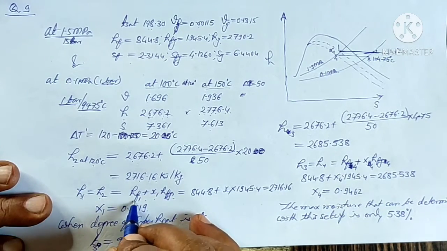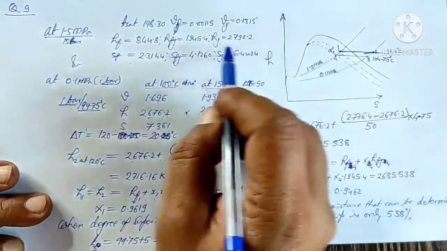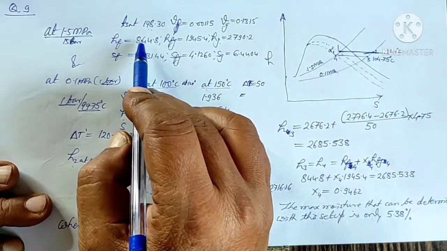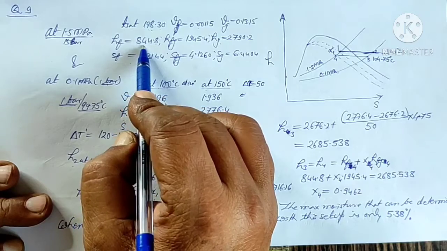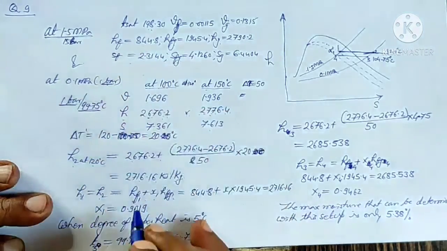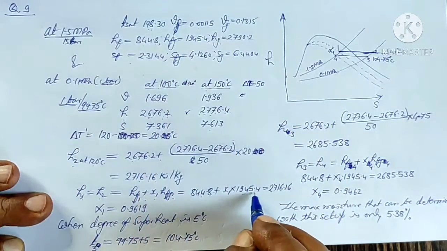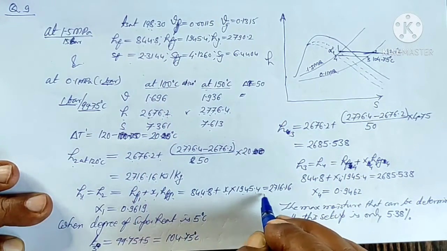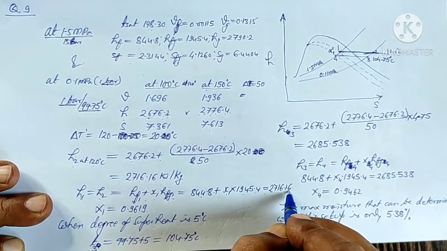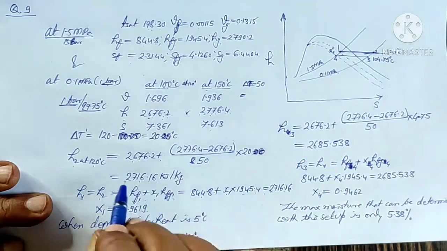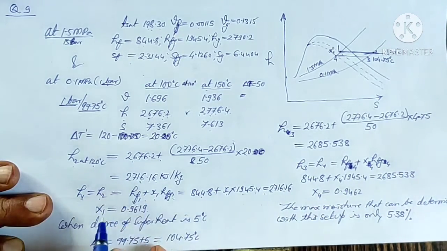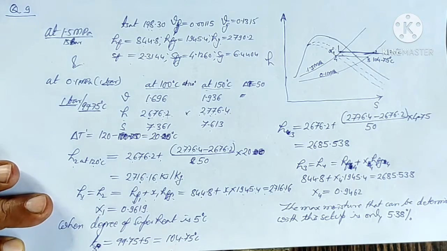So HF1, here the pressure is 1.5, so we will take this HF 844.8 plus HFG 1945.4 multiplied by X1 equals 2716.16, that is enthalpy at point 2. So X1 we can calculate as 0.9619.